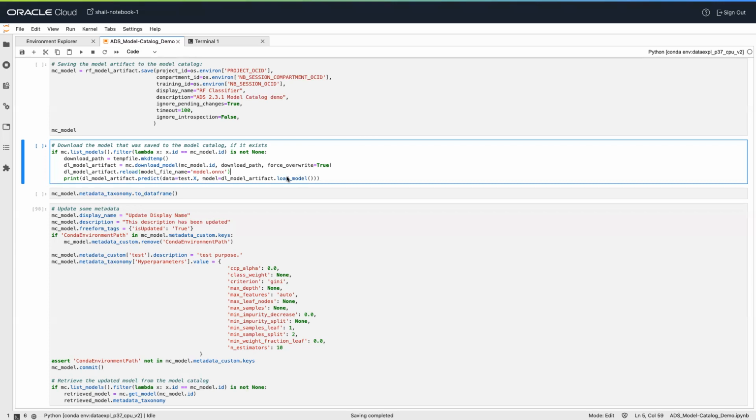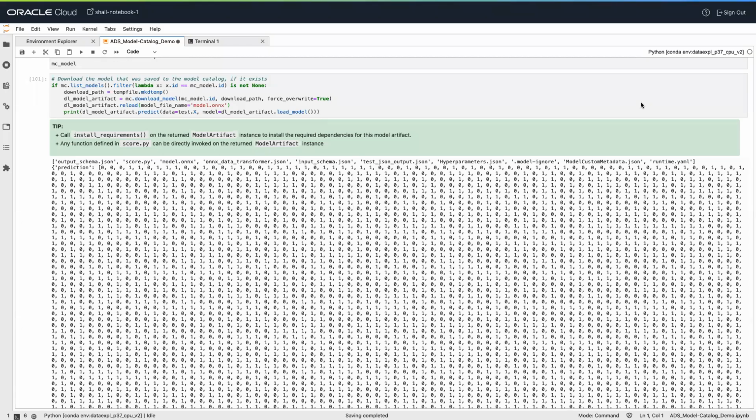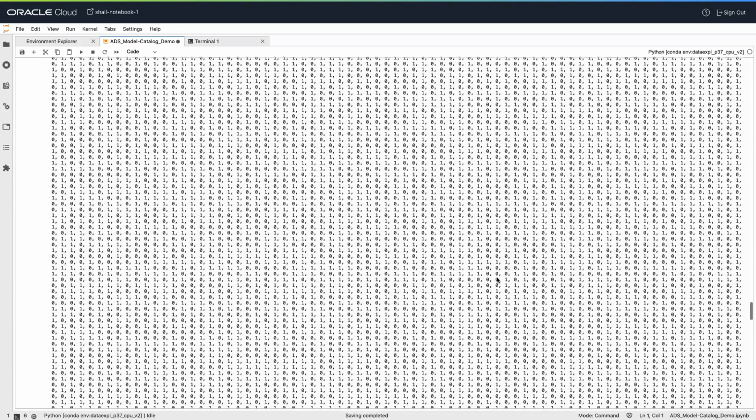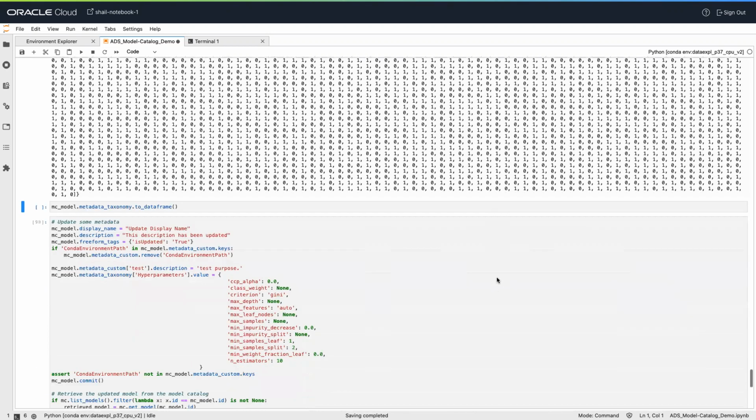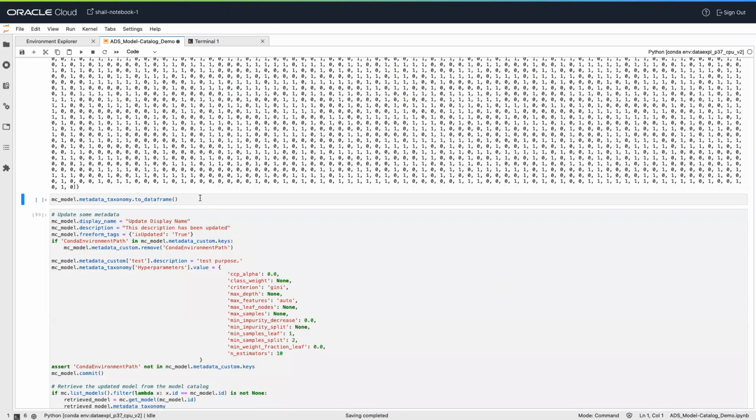In this example, the model that was stored in the model catalog is downloaded and the resulting model artifact object is then used to make predictions. The model is downloaded and used to make the prediction. You can also check the metadata taxonomy in data frame format.